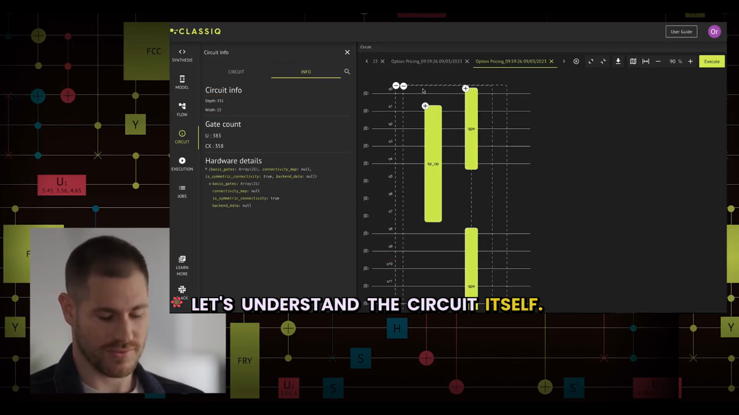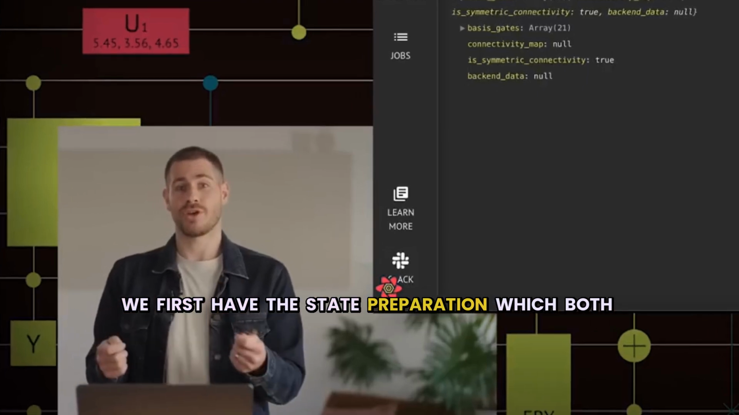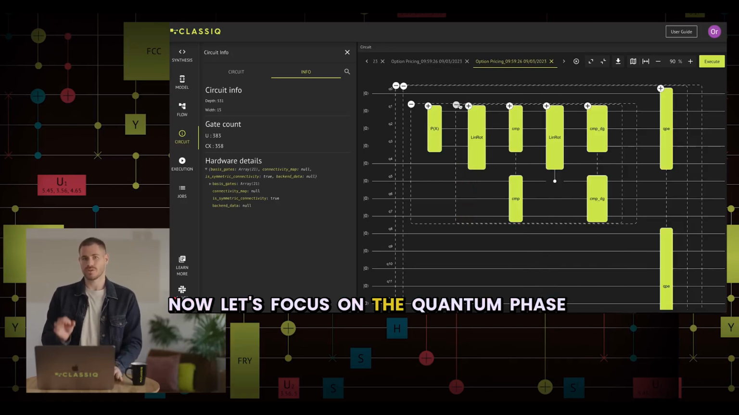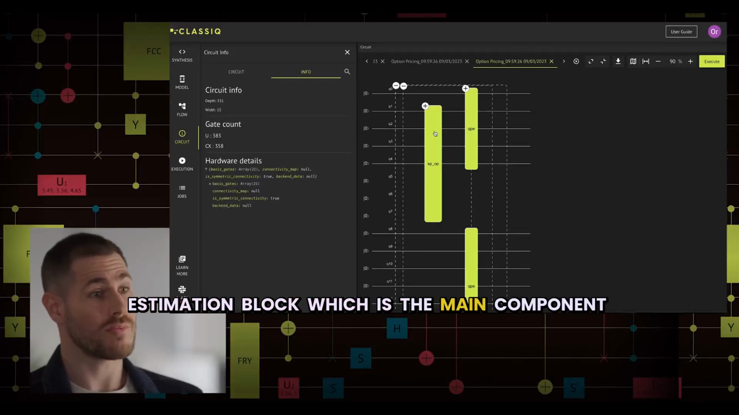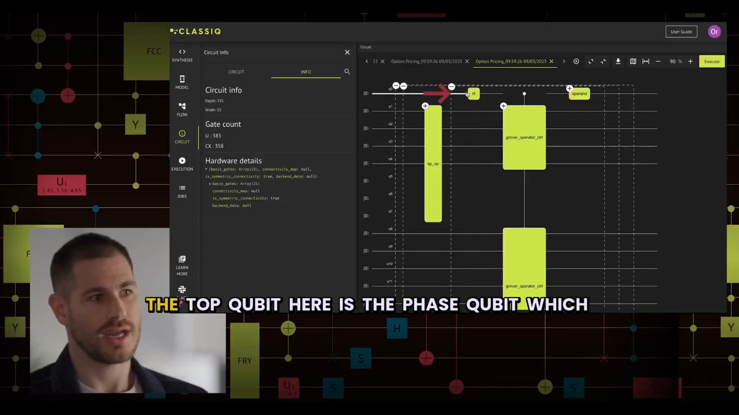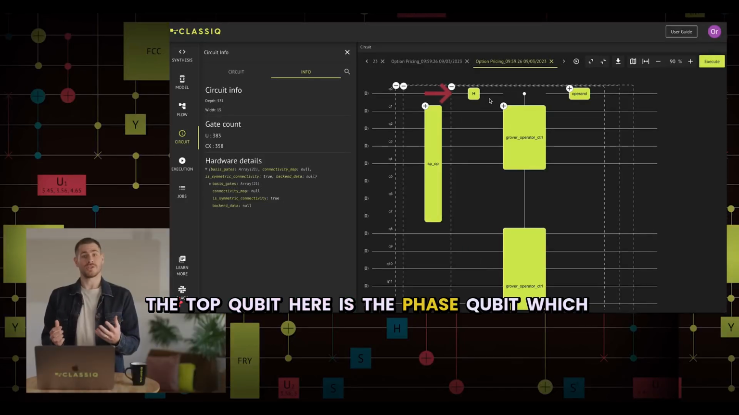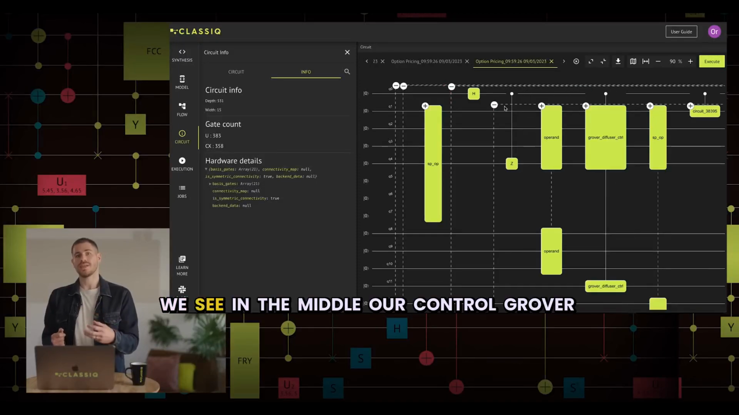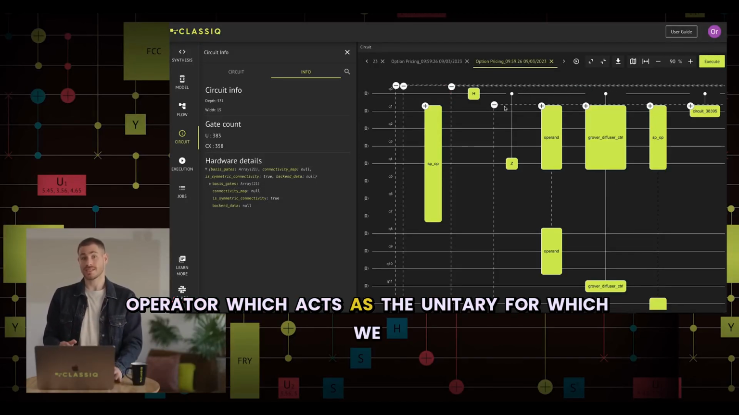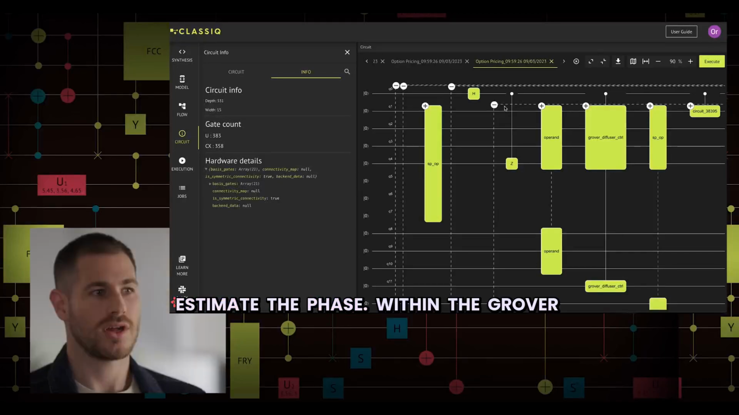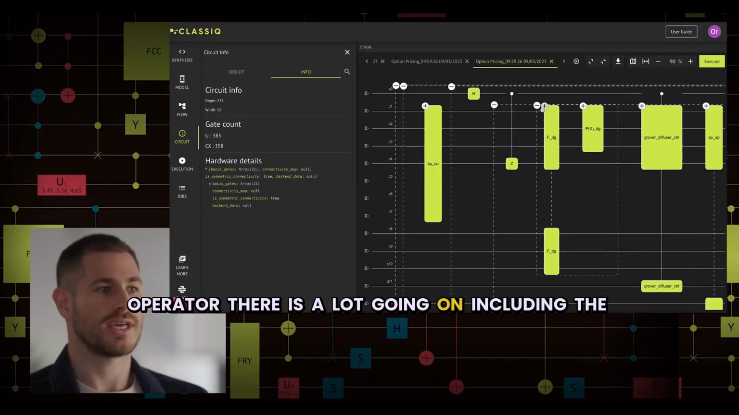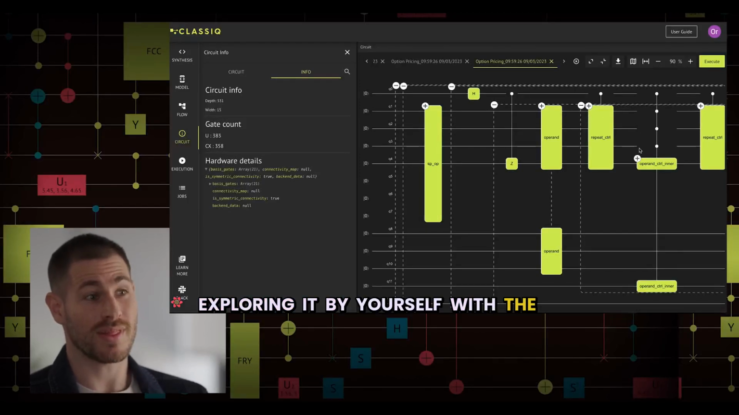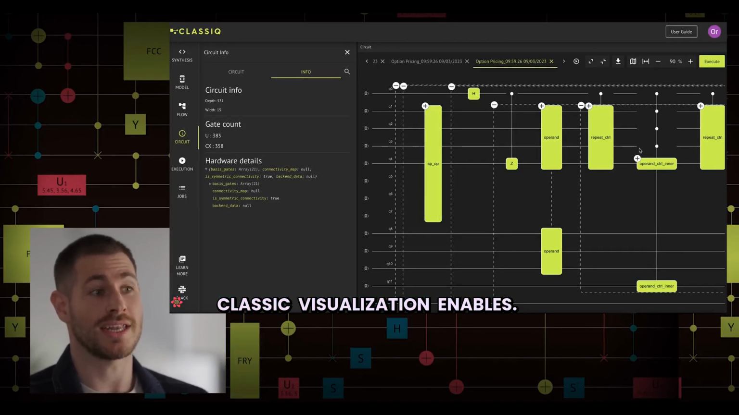Let's understand the circuit itself. We first have the state preparation, which both prepares the log normal distribution and calculates the payoff function. Now let's focus on the quantum phase estimation block, which is the main component within our amplitude estimation circuit. The top qubit here is the phase qubit, which basically stores the results of our algorithm for our final estimation. We see in the middle our control Grover operator, which acts as the unitary for which we estimate the phase. Within the Grover operator, there is a lot going on, including the use of the state preparation we examined before. I encourage you to keep exploring it by yourself with the different levels of hierarchies the Classiq visualization enables.